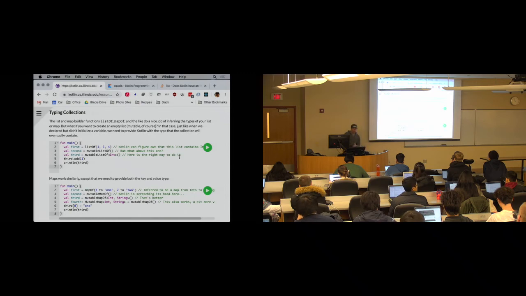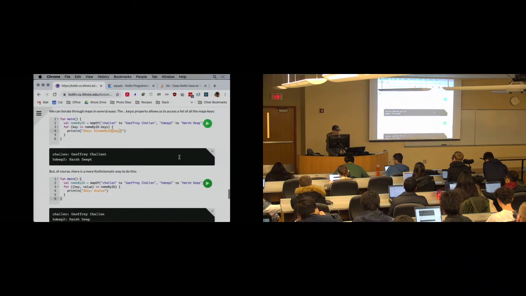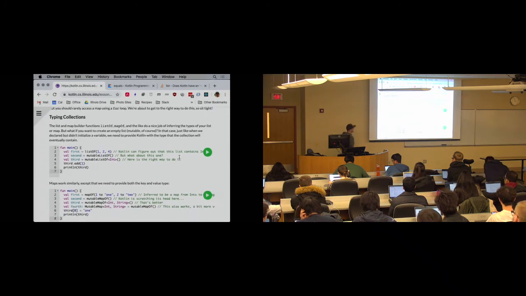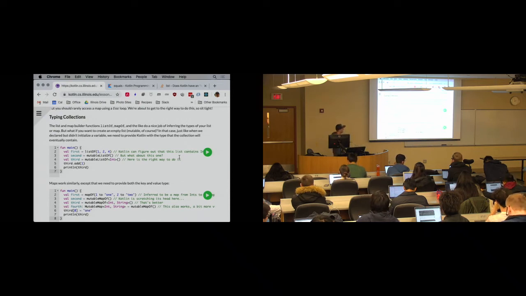Up until this point, and again, I just want to point this out, this is a really nice feature of the language. We have not seen a type attached to any of the lists that we've created, because we've been using these list creators, listOf and mutableListOf, and as long as I pass things to them, they can do a great job of inferring what the right type for my list or my map is. The mapOf operator looks at the values and the keys that I provided and says, okay, this is a map from ints to strings. That's straightforward. Same thing up there. This is a list of ints.